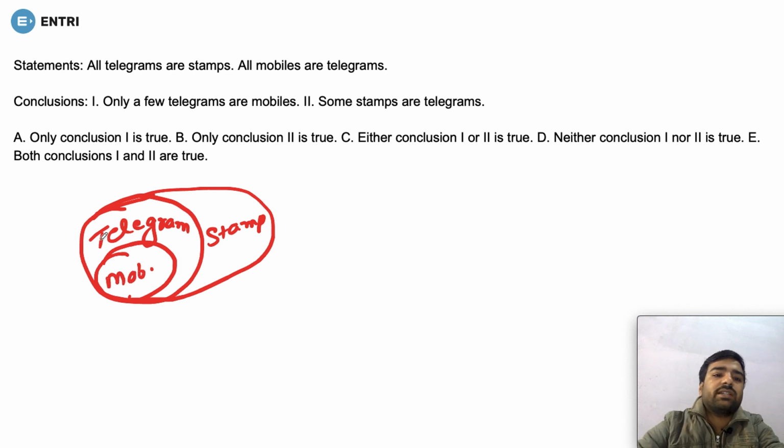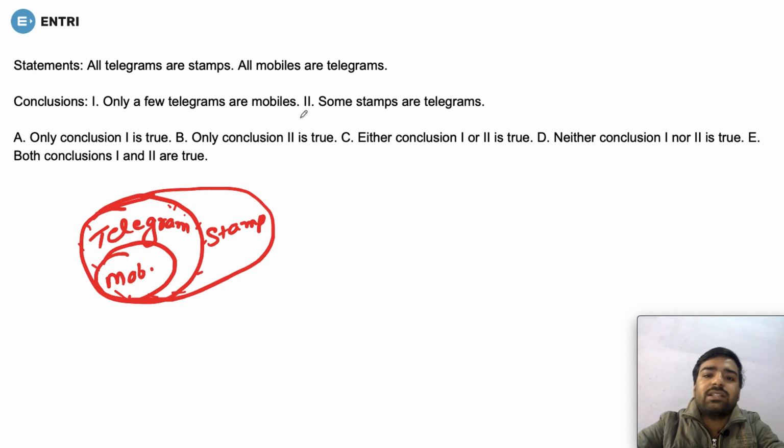Fine. Now they have given the conclusion that only a few telegrams are mobiles. Since they are saying that only few telegrams are mobile, then tell me one thing. It is not only possible that only this part is mobile. Mobile may be this whole part as well, because what we were told is that all mobiles are telegram. So it may be the whole part also, it may be this part also. So how can you say that only a few telegrams are mobile? So condition 1 is wrong anyhow.